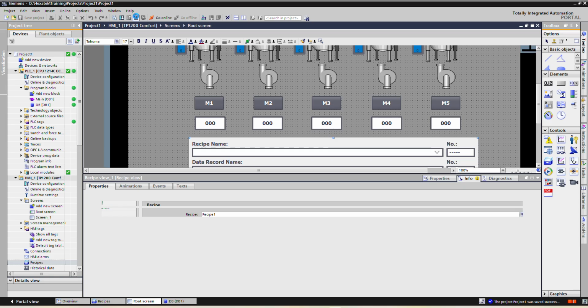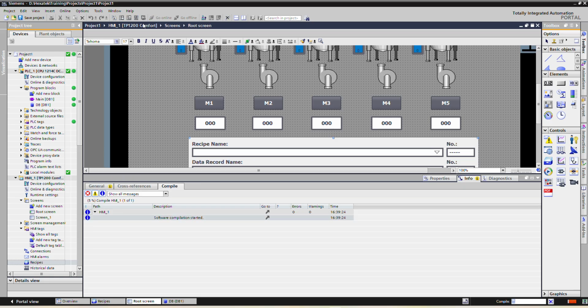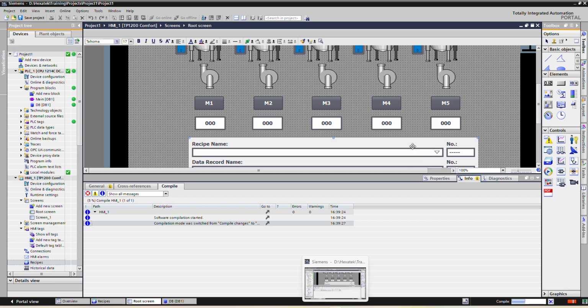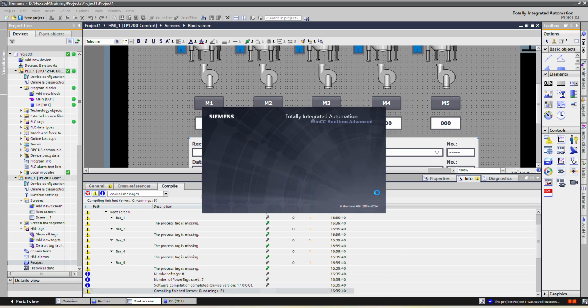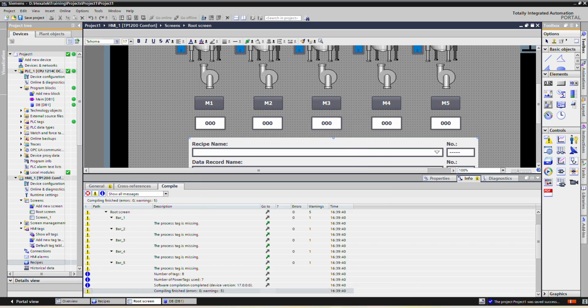Now, under this recipe name we can see recipe 1 and recipe 2. So for product 2 or for a different section, for segregation, we can use a different recipe as well.